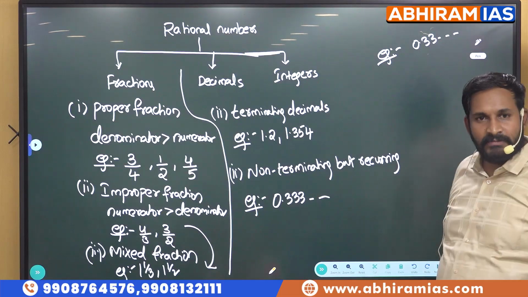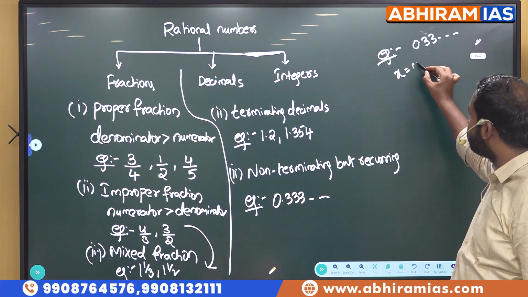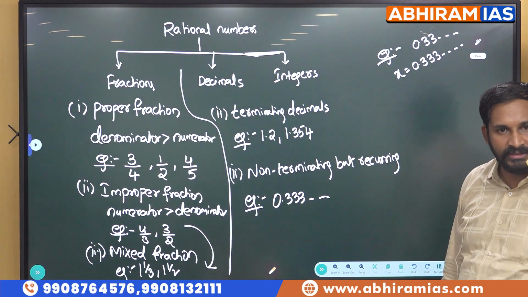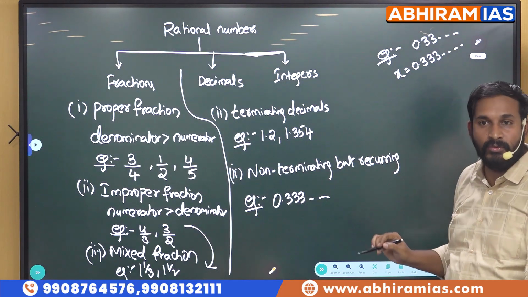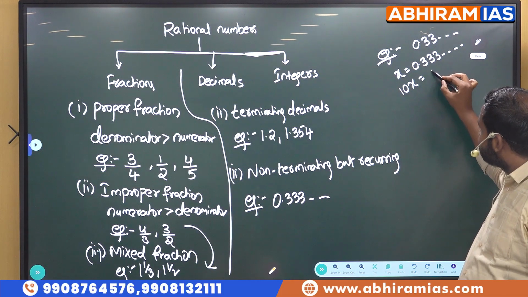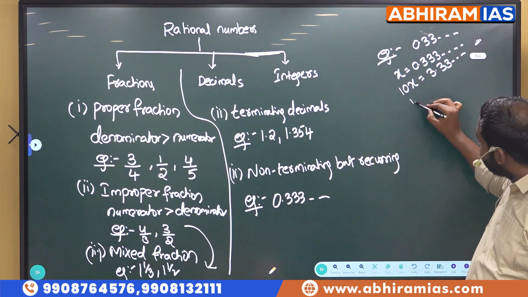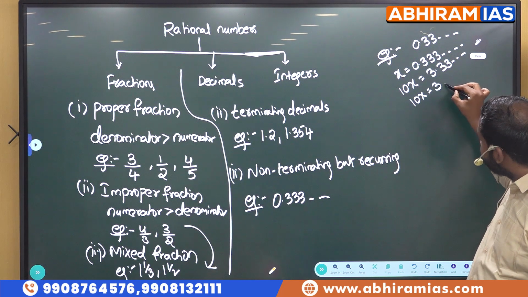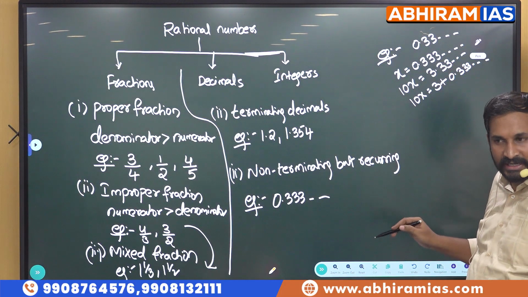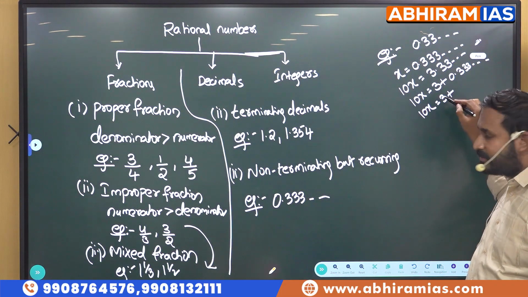Just for the time being, please see this one. 0.3333, I told you that this is a rational number. We will try to prove it. Let us consider this as x. x is equal to 0.3333 and so on, right? I will multiply 10 on both sides. When I multiply 10 on both sides, what will it become? 10x, and this becomes 3.333 and so on, right? Now next, I write 10x is equal to 3 plus 0.333. Can I write it? Yes, I can write it. Next, 10x is equal to 3 plus, what is 0.333 and so on? x.